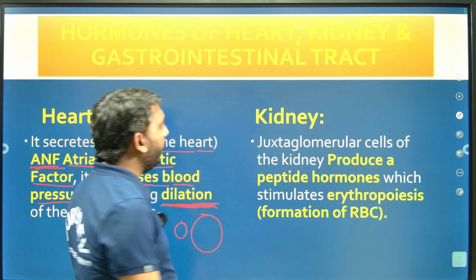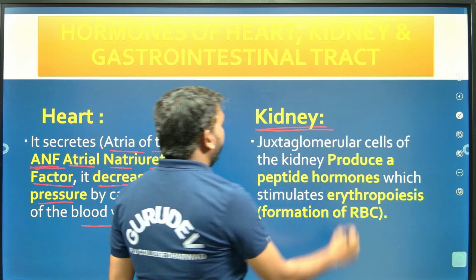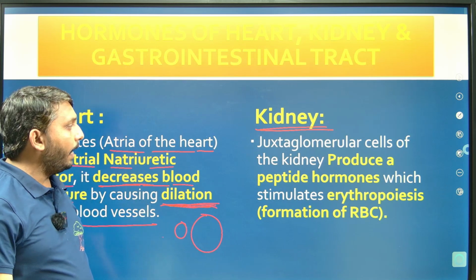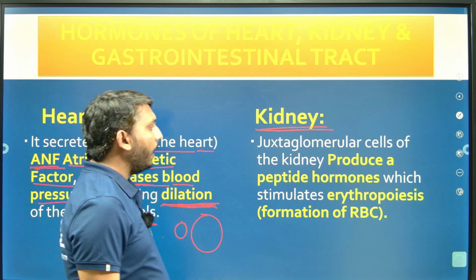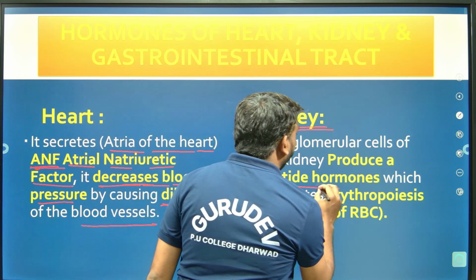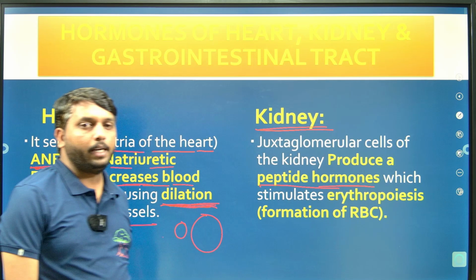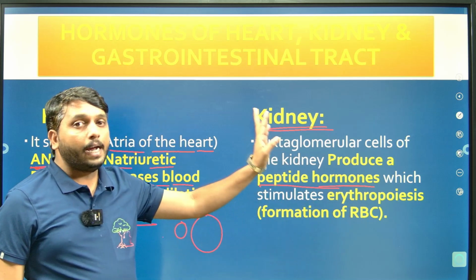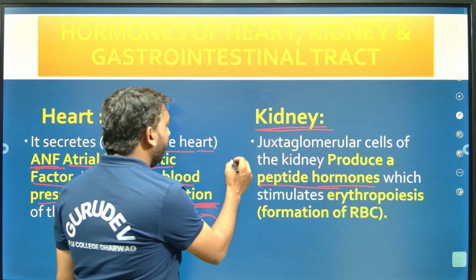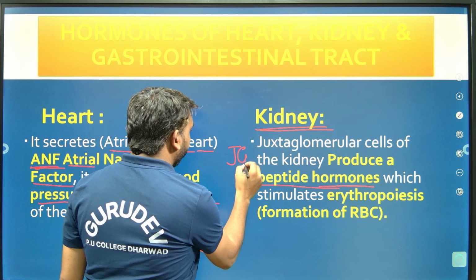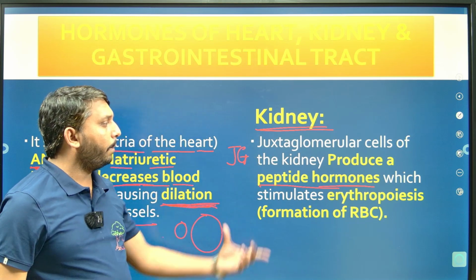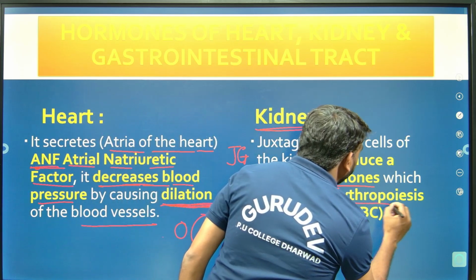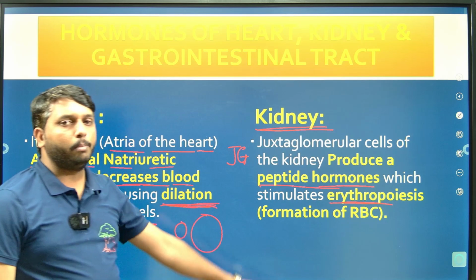And the second one, kidney. The kidney also acts as a non-endocrine gland, and it produces peptide hormones. In the kidney, juxtaglomerular cells are present, and these are JG cells. JG cells produce a peptide hormone which stimulates erythropoiesis. Erythropoiesis means formation of RBC.